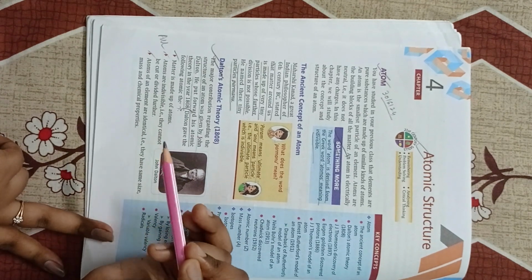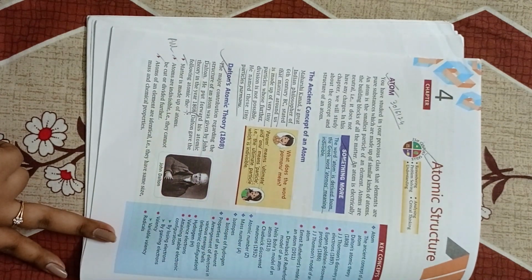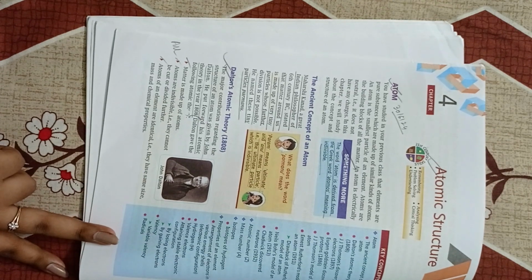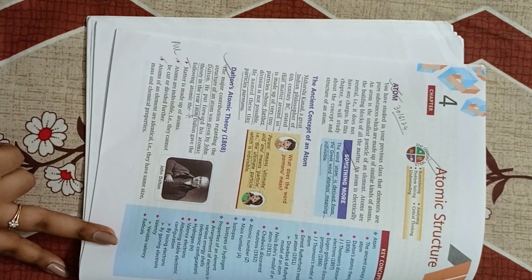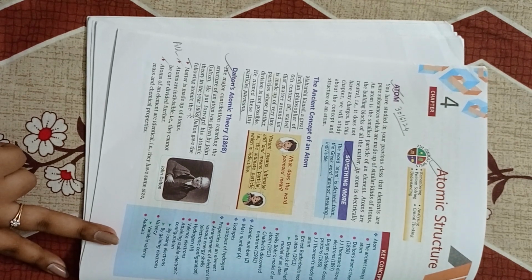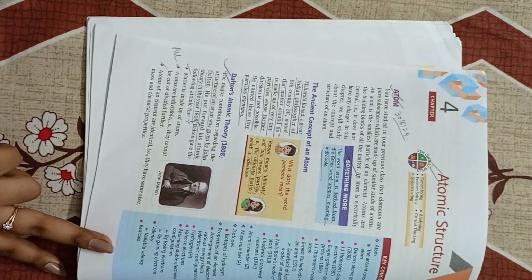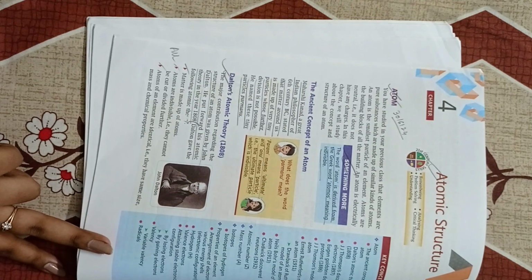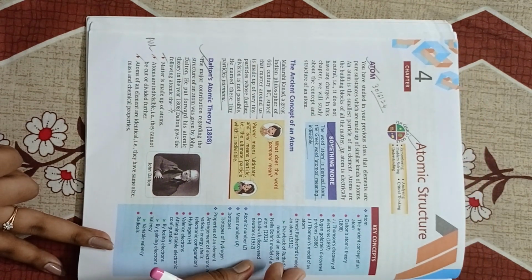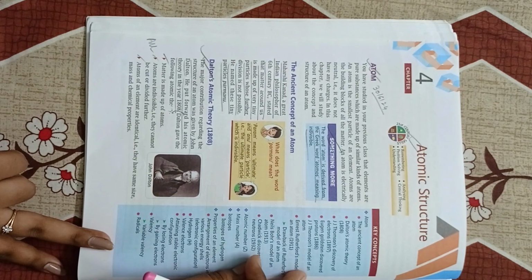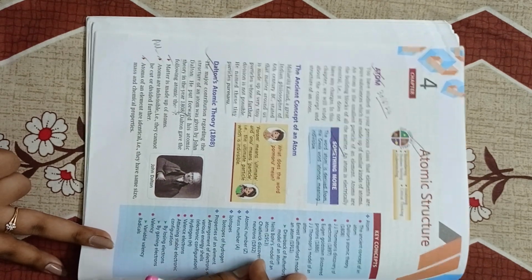And see Dalton's atomic theory. The major contribution regarding the structure of an atom was given by John Dalton. He put forward his atomic theory in the year 1808. Dalton gave the atomic theory, that is, matter is made up of atoms. Atoms are indivisible, that is, they cannot be cut or divided further. Atoms of an element are identical, that is, they have the same size, mass, and chemical properties. Next, see.